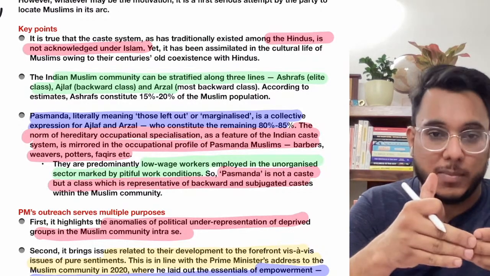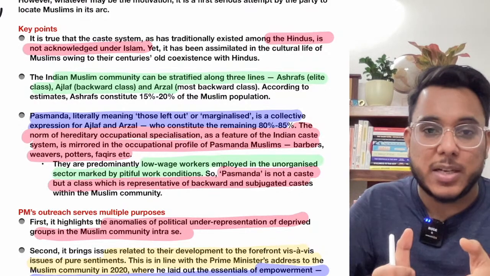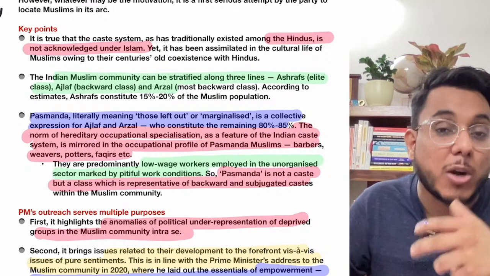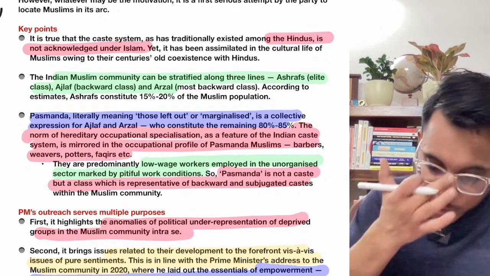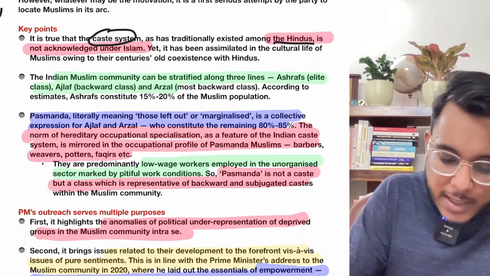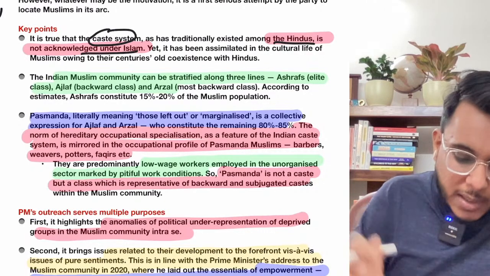existed in Hinduism. So it has been provided that traditionally the backwardness of the people within Islam has not been given that much attention. So it is being said that when we talk about the caste system, traditionally it existed among the Hindus, but it is not acknowledged under Islam.